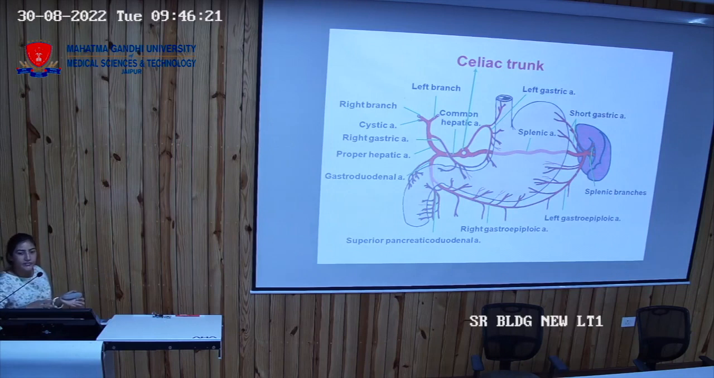So next comes the celiac trunk. The celiac trunk is one of the branches of the abdominal aorta. Now this celiac trunk gives most of the branches. Now what are the branches through which this stomach will be supplied?